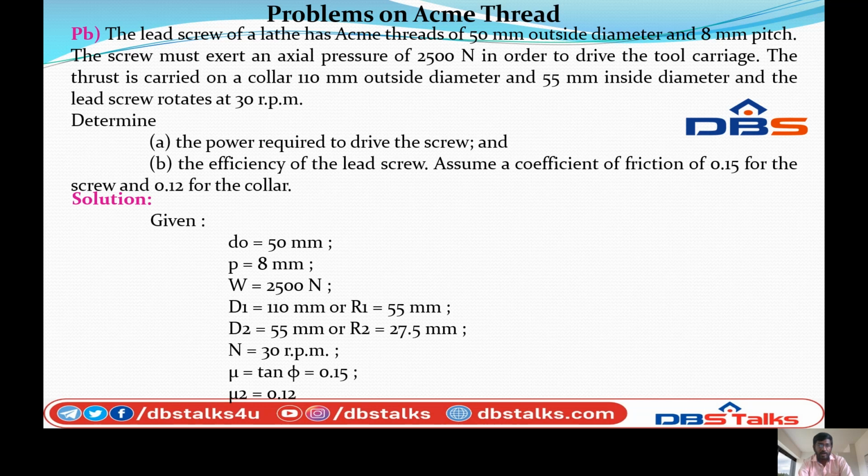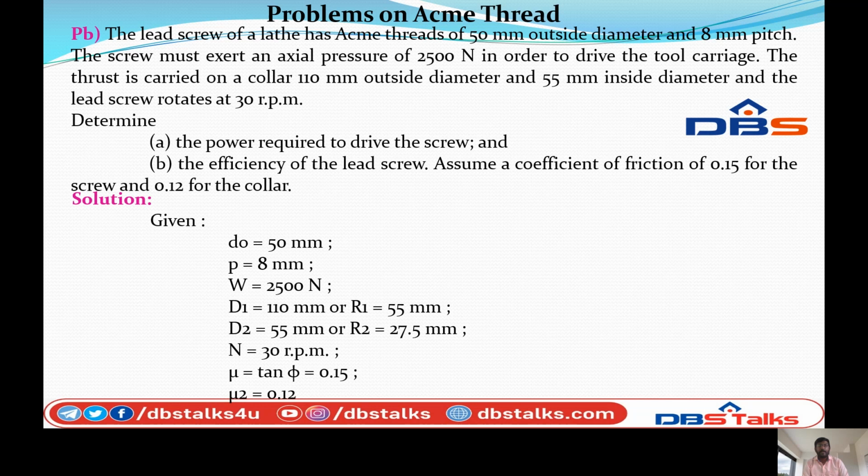The thrust is carried on a collar. The outside diameter is given as 110 mm and the inside diameter as 45 mm, and the lead screw rotates at a speed N of 30 rpm. Determine the power required to drive the screw and the efficiency of the lead screw, assuming the coefficient of friction μ equal to 0.15 for the screw and 0.12 for the collar.